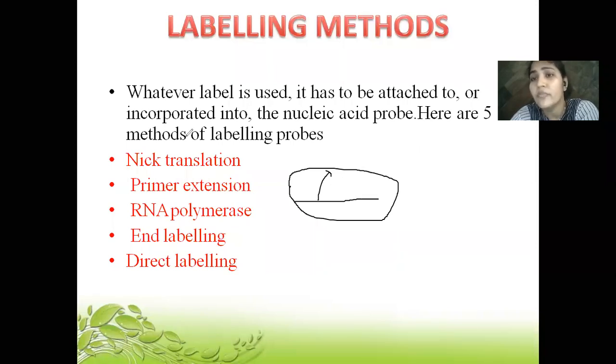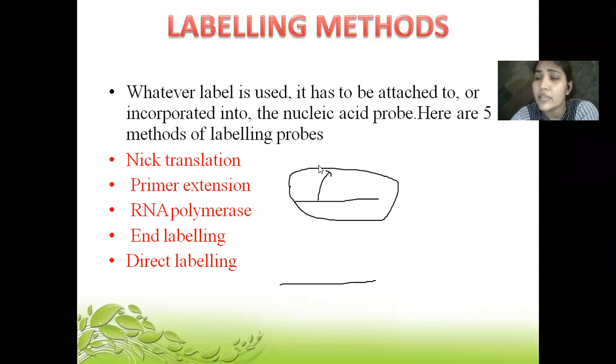So first, I know that I can use this particular sequence as a probe, and I have to make sure that I label it. Whatever label is used has to be attached or incorporated into the nucleic acid probe.